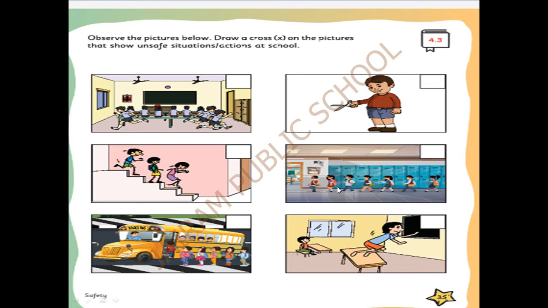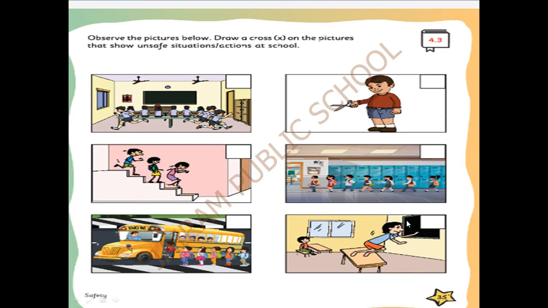See, these two actions are very safe. Okay, children? When you are coming out of or entering the school bus, we have to maintain silence and come in a line and go in a line. That is a very good action. So you can put a tick here for this action. Next, see, what is this boy doing? This boy is climbing on the desk and jumping from the desk, from the table. Is this action good? This action is not at all good.